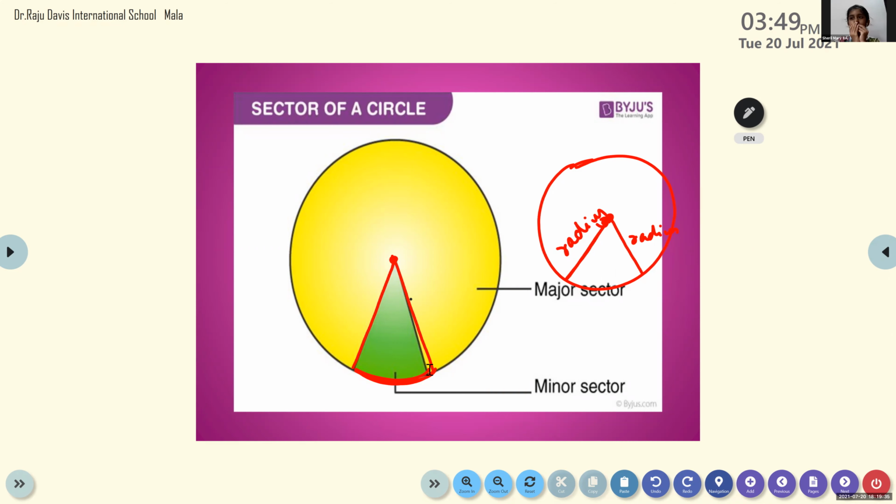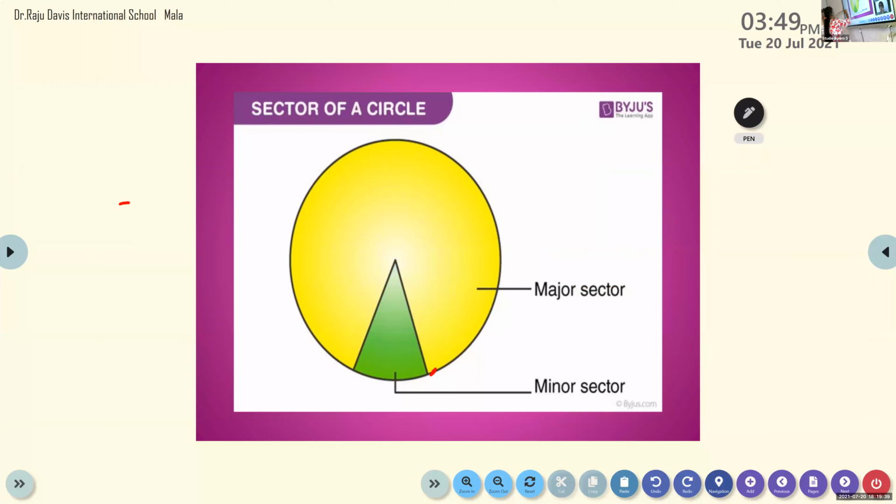So when you draw a sector, let me draw a sector like this. This is the center. Is this one a sector? No, ma'am. It's not a sector, because a sector starts from the center. Two radii are needed for the sector. Radius will start from the center.